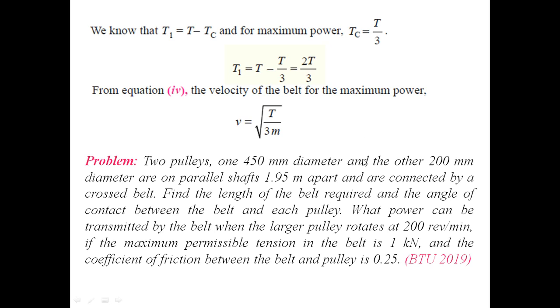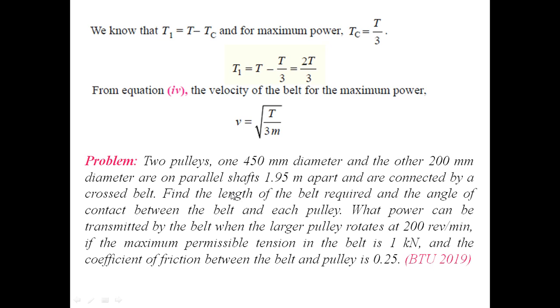This problem is a very common problem, very often asked in the exams also, and there might be some different values, but the approach will be the same. So let us discuss the problem. Two pulleys, the bigger pulley is 450 mm and the smaller is 200 mm in diameter.